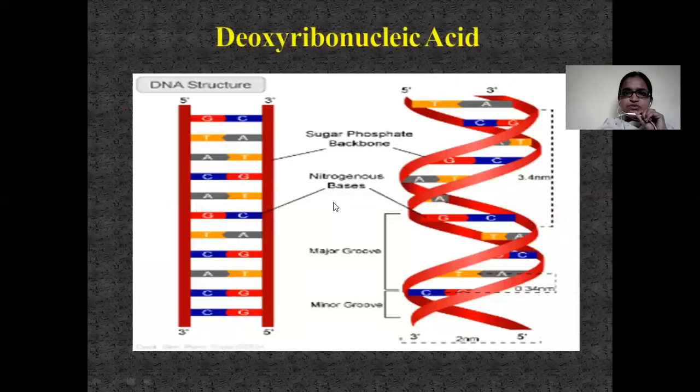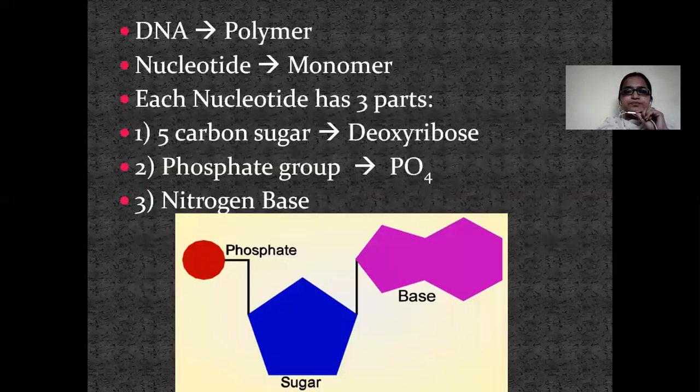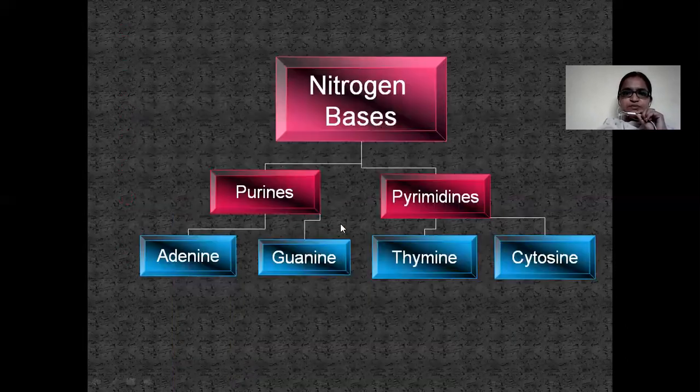This is the structure of the DNA. Here, these are the general characters of DNA structure. It is made of nitrogen bases. There are two types: purines and pyrimidines. Purines are adenine and guanine. Pyrimidines are thymine and cytosine.